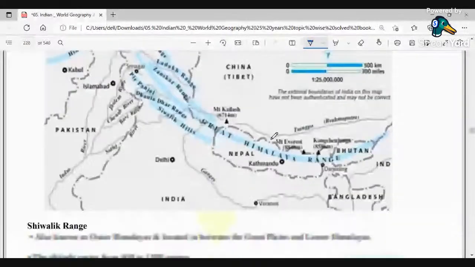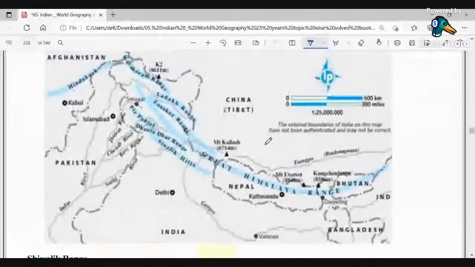So you can see over here, this is Karakoram. This is Ladakh. This is Zanskar, and this is Pir Panjal. Okay. So this is the area through which we could see in Jammu and Kashmir.